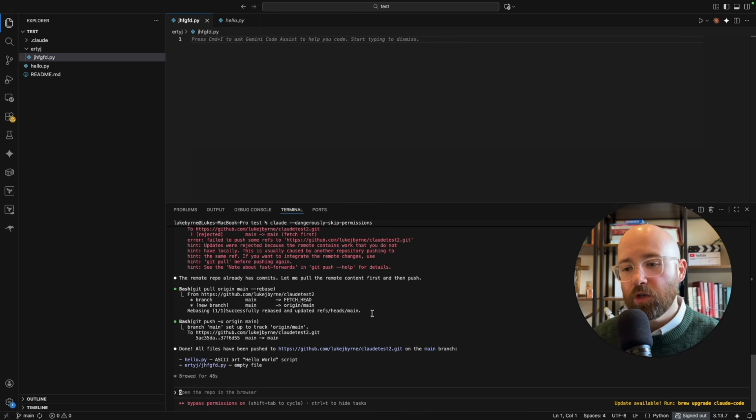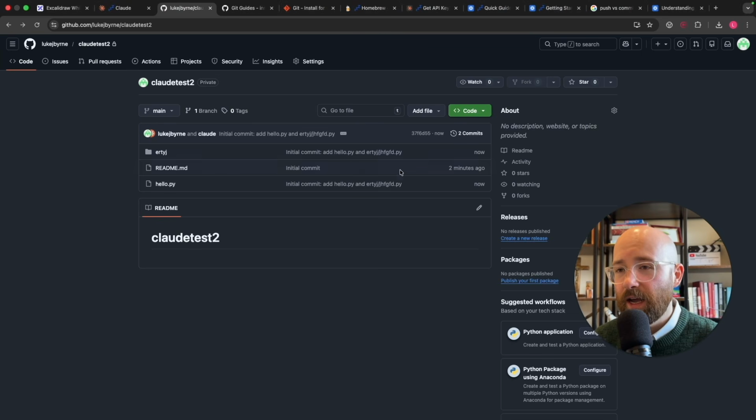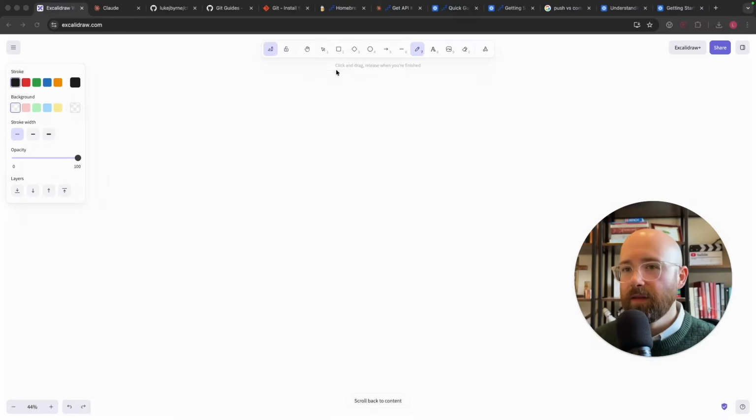Generally Claude should know, but it's good to know. But again, we can actually put this in a Claude file that we can use, which we'll talk about in another lesson. But that's how you install Git and actually use it.